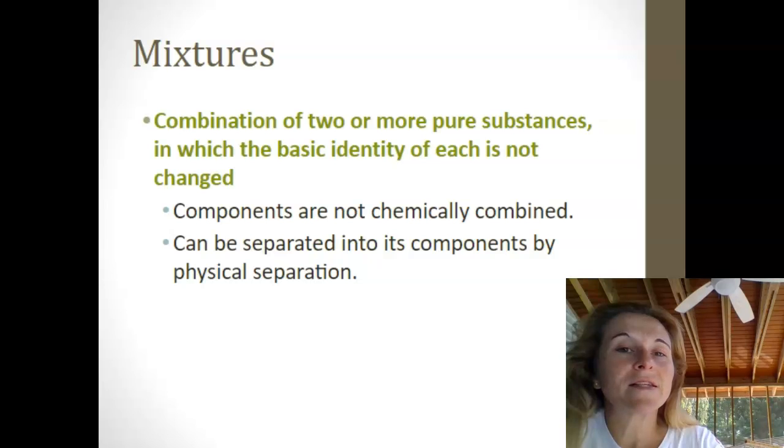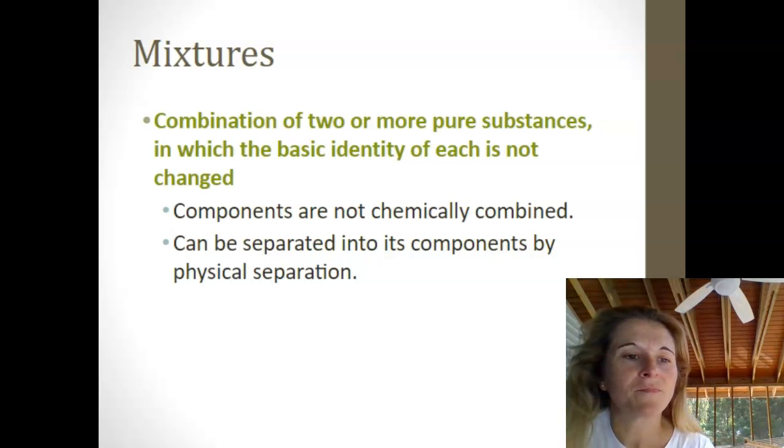But if I have things that are chemically bonded together, like water, I'm going to have to use a chemical process to separate those hydrogens and oxygens from each other, and they are no longer water. They're going to be hydrogen gas and oxygen gas. So when we have things mixed together, they're just physically mixed together. They're not bonded to each other. You like that? That was pretty strong there.